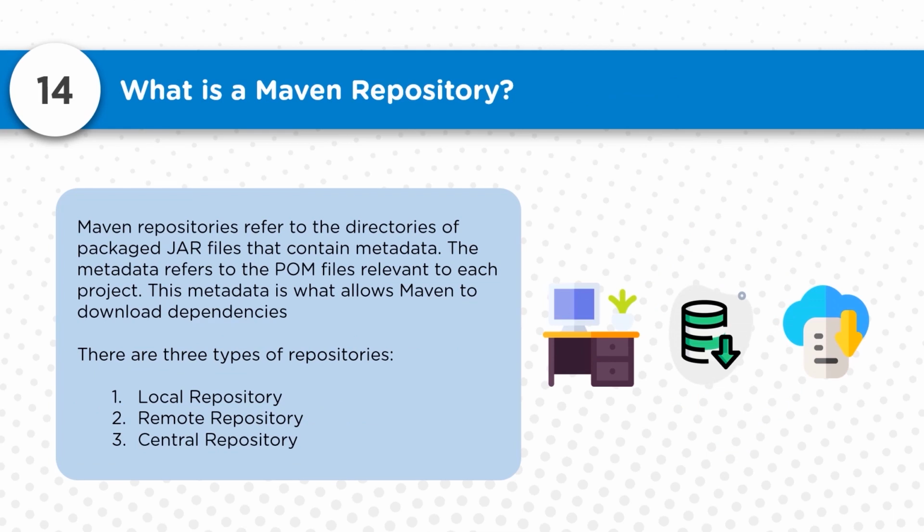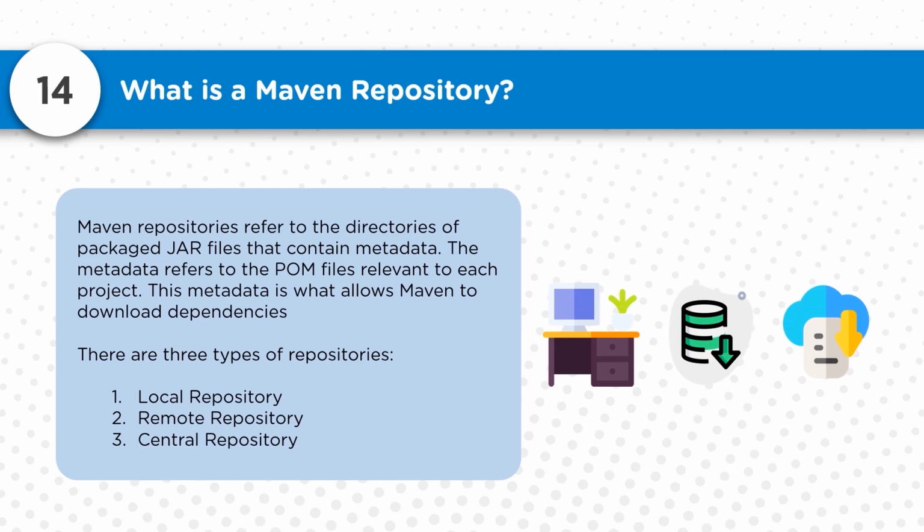So Maven repository refers to the directories of the package jar files that contain metadata. Now the metadata refers to the POM files relevant to each project. So here you can get your artifacts stored. You can download these artifacts also during the Maven build if you put up that dependency. There are different kinds of repositories available: one is the local repository, one is the remote repository, and one is the central repository.